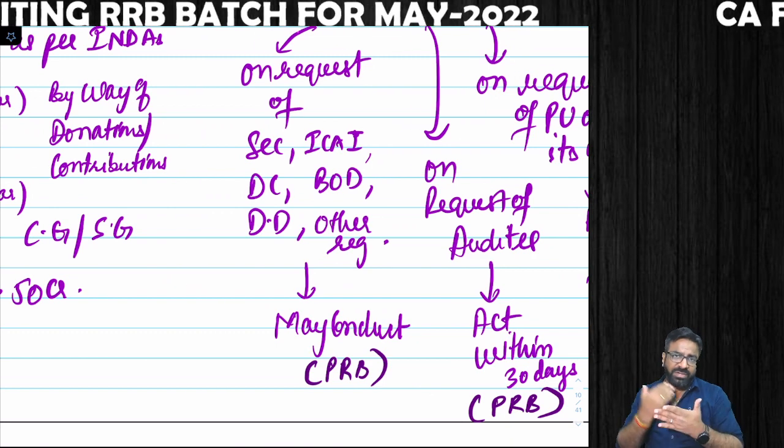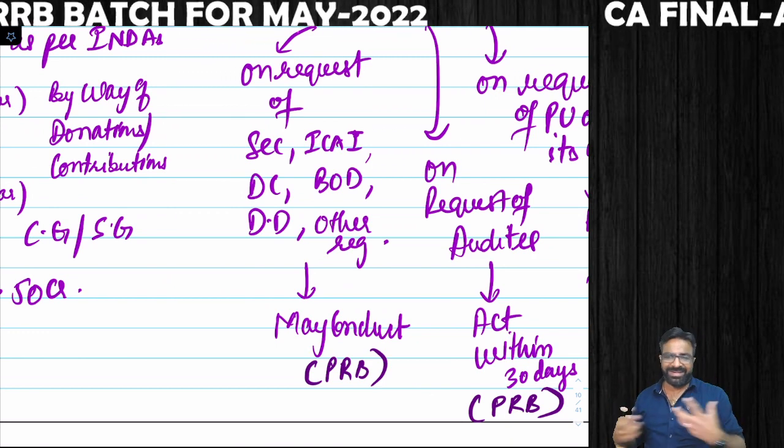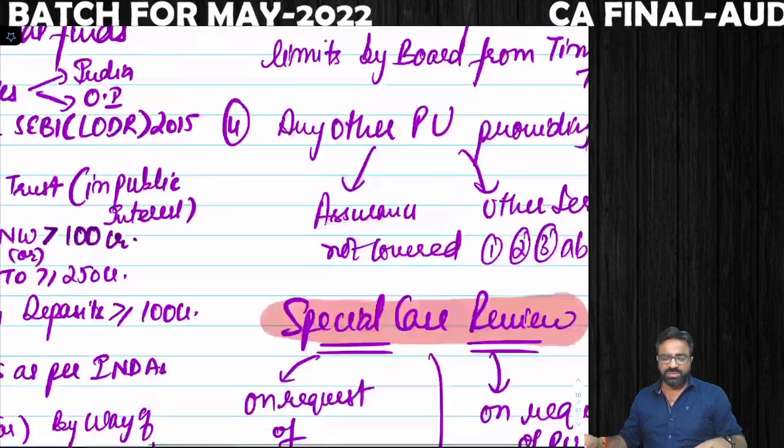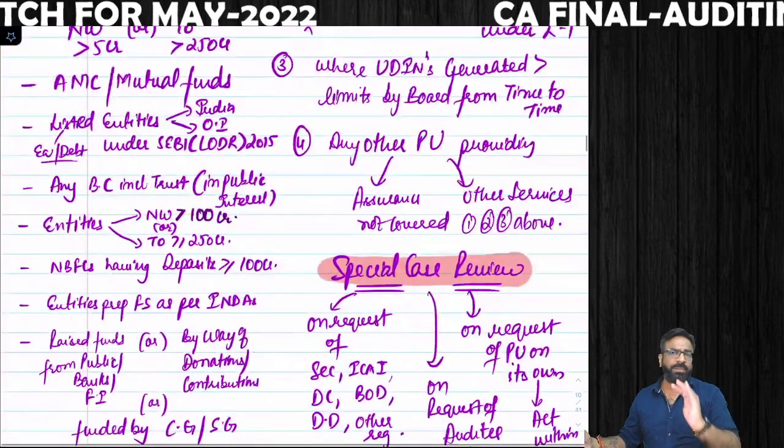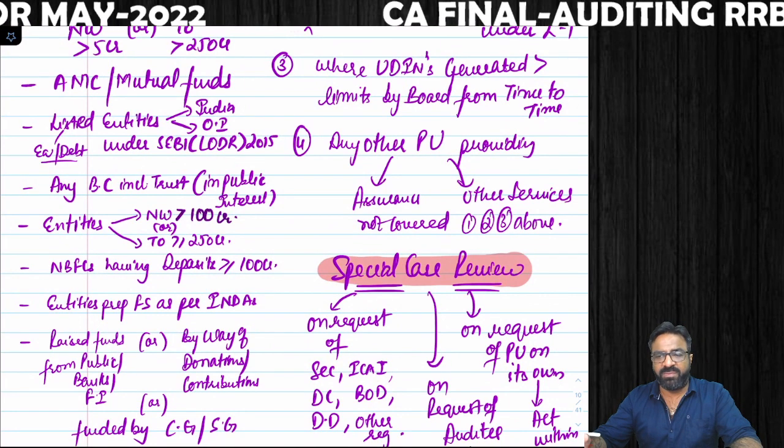In your case and your client's request case, peer review board must act within 30 days. Clear everyone? So this is the main topic relating to the peer review board, everyone. Clear everyone?